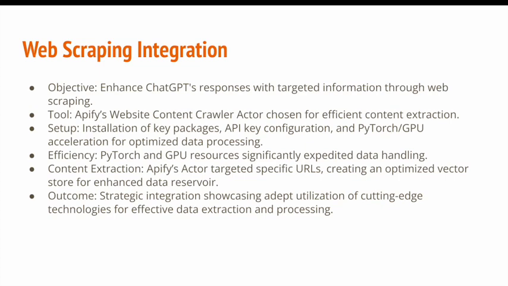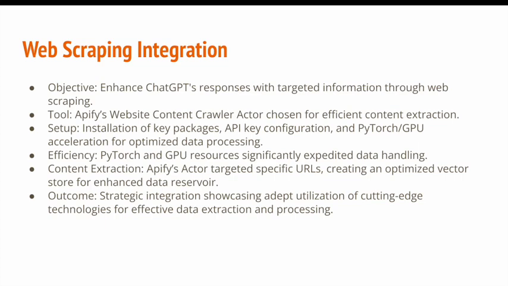Our project initially embarked on an ambitious task, which is scraping Purdue University's official website to extract meaningful data. For example, if we ask what kind of majors does the College of Science have, then we expected to get the answer there are computer science, statistics, and mathematics, etc. To accomplish this, we leveraged Apify's robust web scraping capabilities. This required us to first set up key software packages and configure API keys to ensure smooth operation.